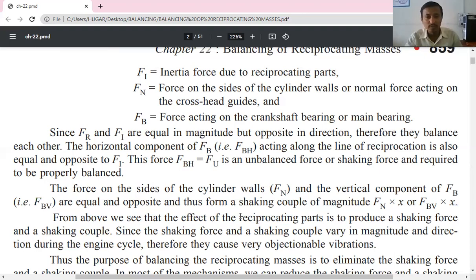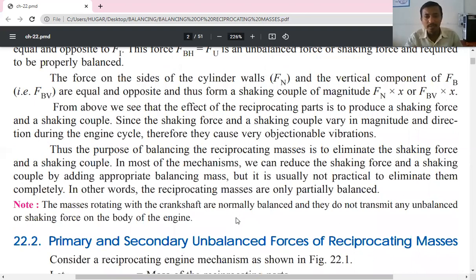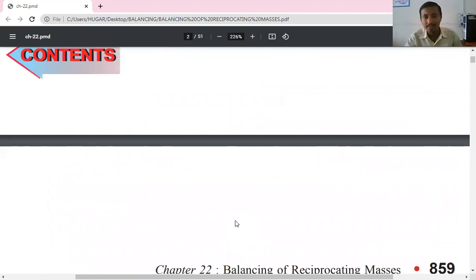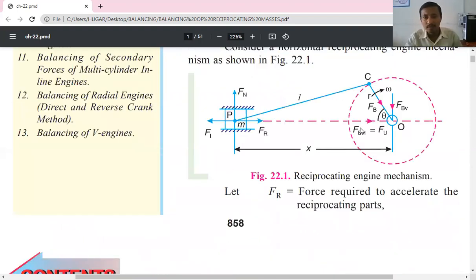There is no need to balance these. Okay, so the only thing we need to balance is FBH. So FBH is equal in magnitude but opposite to the Fi. So this is the unbalanced force. That means we need to balance this force.